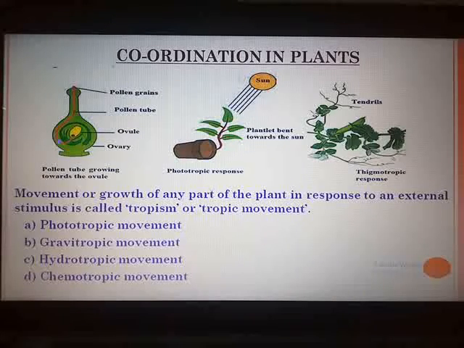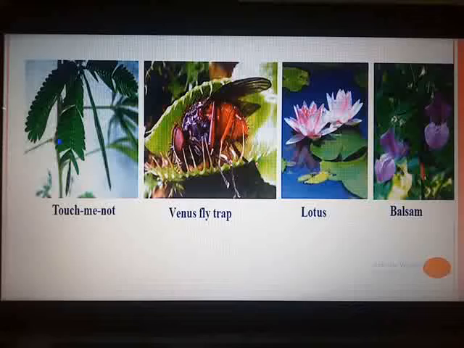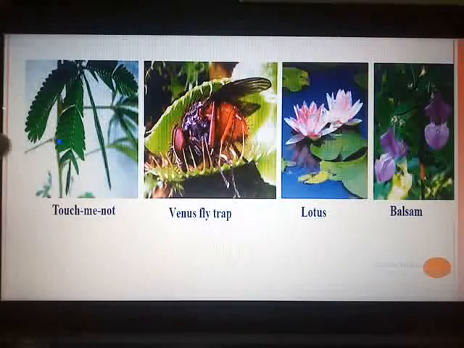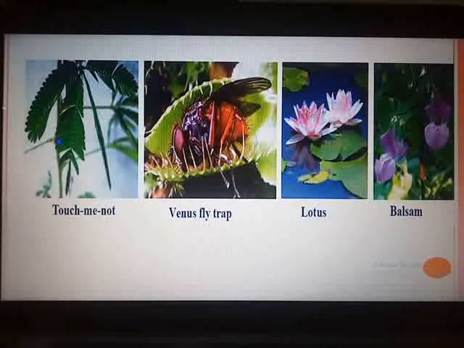Now, all these above mentioned movements of the plants are related with growth, and hence these movements are collectively called growth relevant movements. Next we will see the growth irrelevant movement. You have seen this plant, mimosa or touch me not plant. On careful observation, you see that in such plants, movement occurs at places other than where it has been touched.